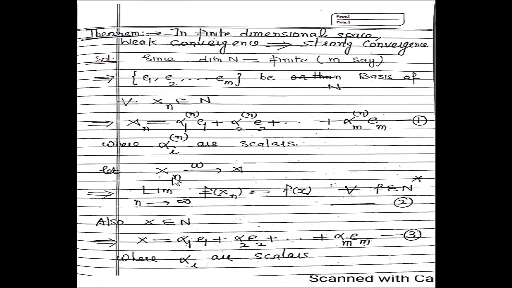If xn is weakly convergent to x, then by definition, the limit as n approaches infinity of f of xn is equal to f of x for every f belonging to N star. Again, x belongs to N. So here again we write x as a linear combination of these vectors e1, e2 up to em, that is written in equation number 3.